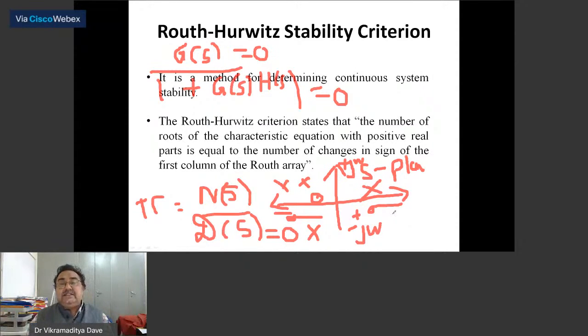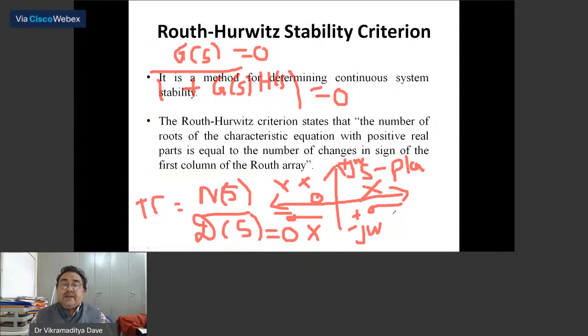And if the order of the system increases, that is, if the degree of the characteristic equation is 4, 5, 6, 7, then it is very difficult to solve such an equation, and for that purpose we will go for the Routh Hurwitz criteria. Up to degree 2 the things are very easy. But if the degree is greater than 2, that is 3, 4, 5, 6, then we have to go for Routh Hurwitz